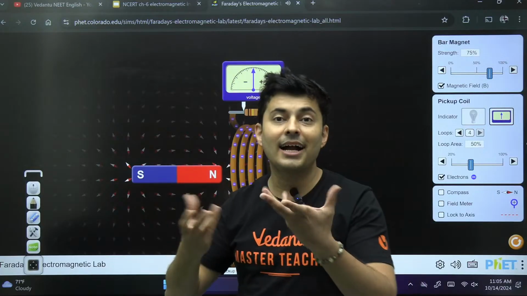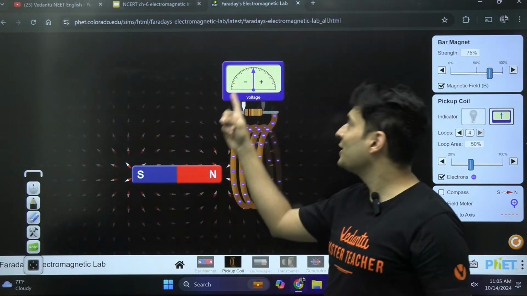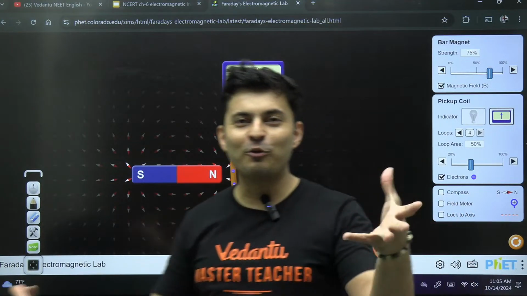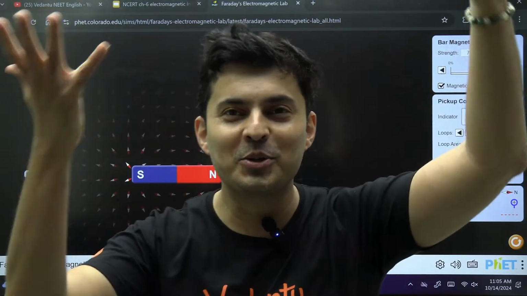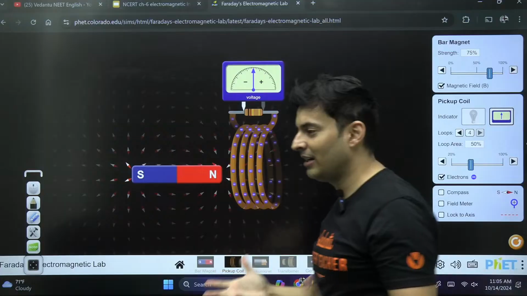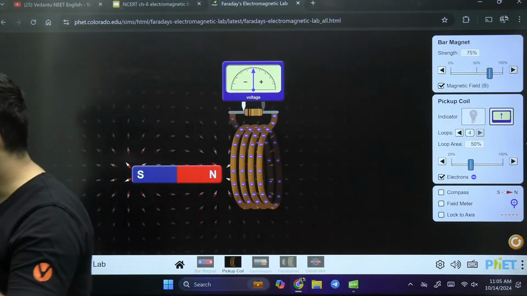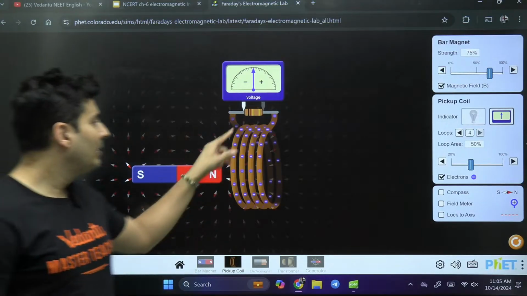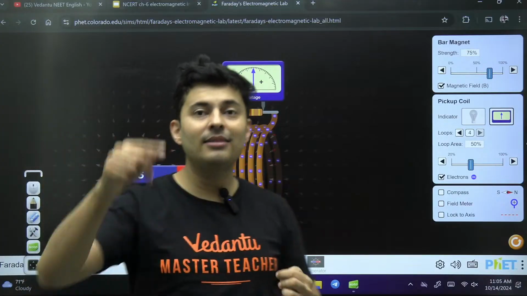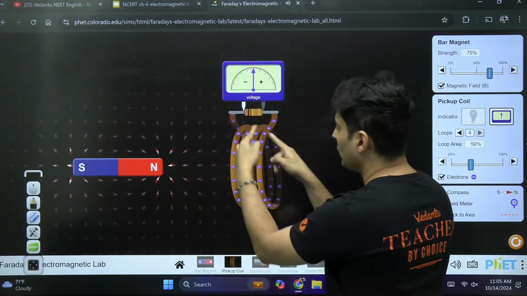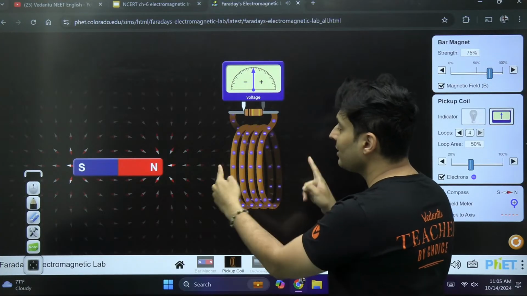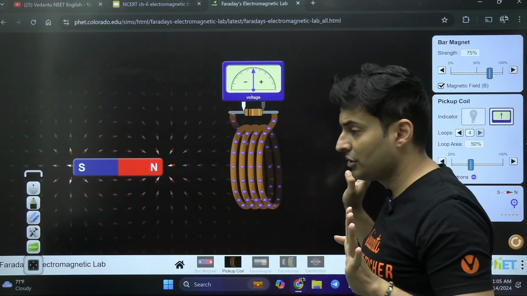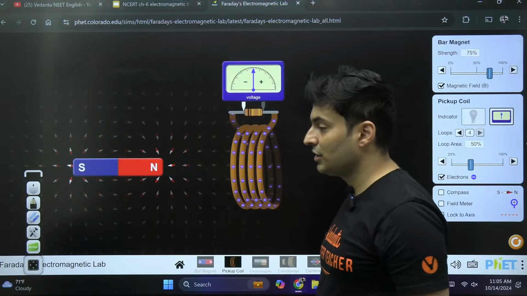So where is the kinetic energy going? That kinetic energy is going into this coil's electrical energy wirelessly. Imagine energy getting transferred wirelessly to something else. That's the beauty of electromagnetic induction. Got it? Everybody with me on this? Absolutely clear. So the polarities of the coil in which electricity is induced are such that it will always oppose the change.